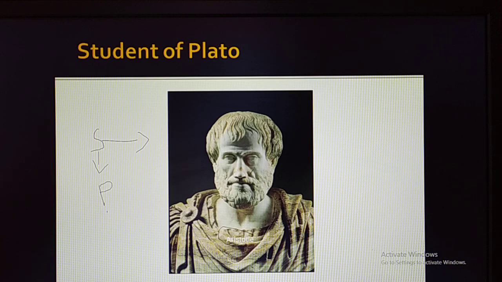Again, Plato was obviously a famous political philosopher, and he wrote so many books. You will be studying about it, Plato wrote the book that is Republic. Republic is the name of the book which was written by Plato, and Plato had a famous student, that is Aristotle. Here is the photo of Aristotle. Remember, this Aristotle is called the father of political science.